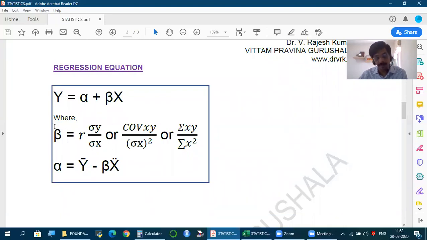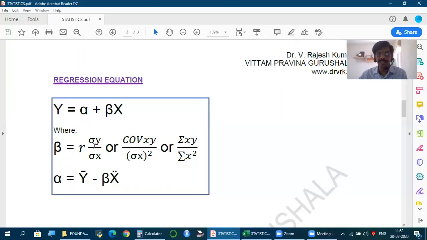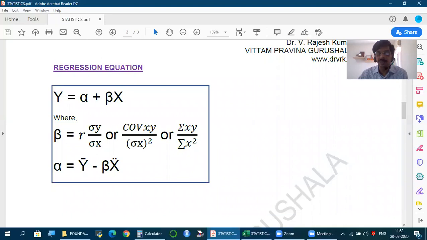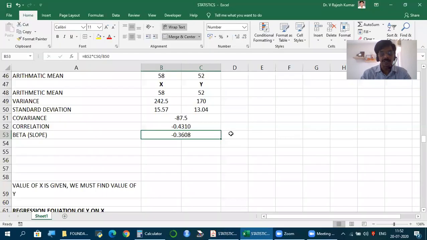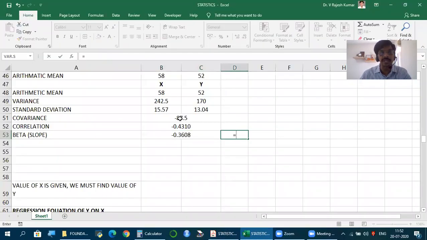So what is the other formula, a simplified formula, the same. If you substitute the formula for R and simplify, what you get is covariance between x and y by variance of x. Covariance between x and y. What is sigma square? Variance of x. So this is another formula, and depending on how the information is given, you should be aware which formula to make use of. So another formula is covariance between x and y by variance of x. Use any formula, it should give the same number, obviously. It is just the same formula, simplified.